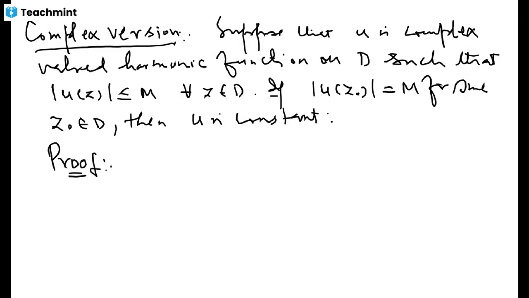And we have this given thing that the modulus of u at z naught is equal to M, and we can multiply this with some unimodular constant. We can multiply it with some constant because it is a modulus.